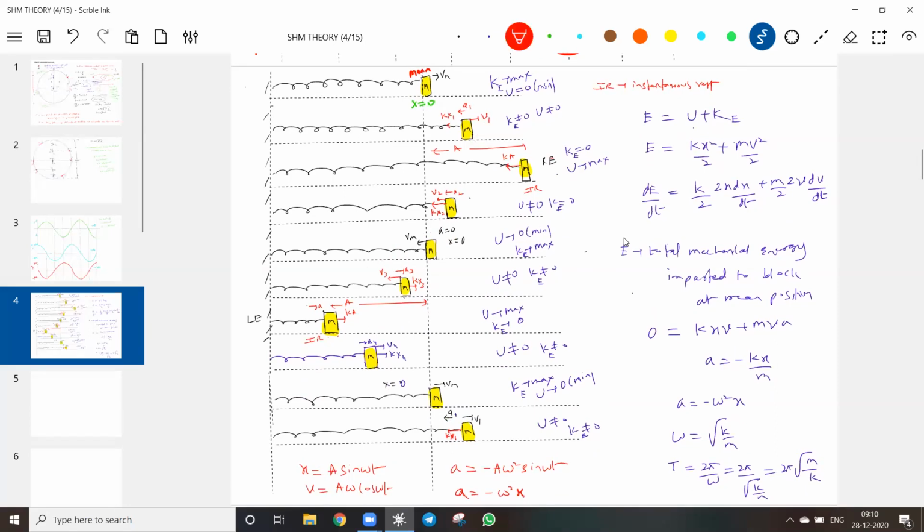Did I ask anything in the workbench chapter? What is the time taken by the block to move from here to here? No. At that time, we didn't have any idea of this one. Now what happened? We are in a better position. On one side, we know conservation of mechanical energy. On the other side, we know trigonometry. Yes, I'll combine both. Now I can ask you anything about the spring block system.